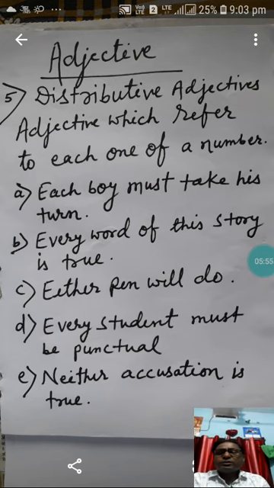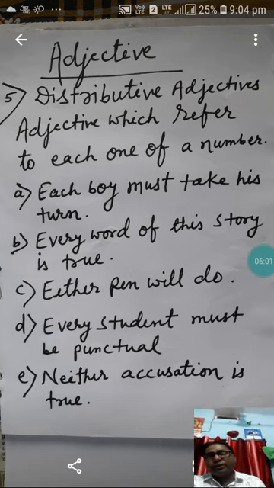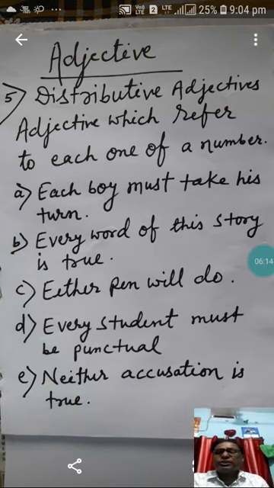Every word of this story is true. We are talking about each one of the words of the story. We are pointing out that each one of the words from this story is true. So we are talking about each.